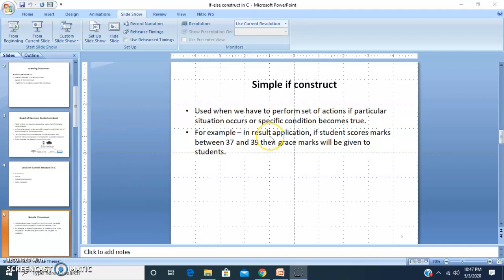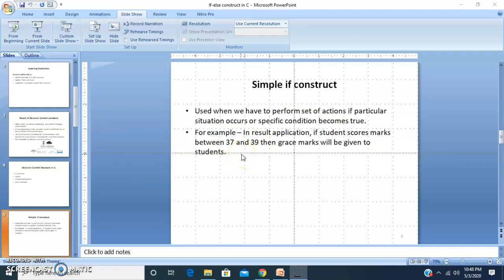In the result application, we generally take the marks as input and display the result. The same way, we take the input from the user, and if the marks are between 37 and 39, we have to give grace marks to the student, and the result is displayed. So here the condition for giving the grace marks is that if the marks are between 37 and 39, then the marks will be changed to 40.